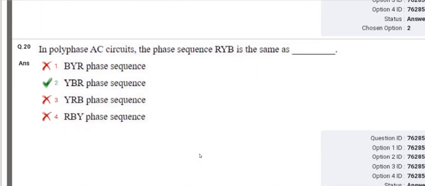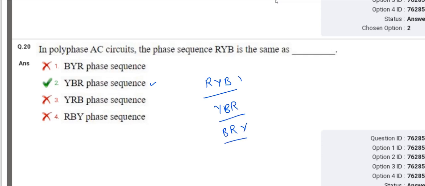In polyphase AC circuits, the phase sequence RYB is the same as the YBR. So why is the answer YBR? Because if we take an example, if the phase sequence of any coil is RYB, then the positive phase sequence will be RYB, YBR, and BRY.